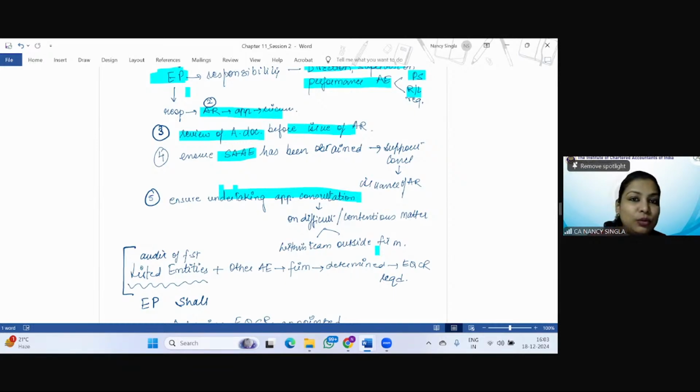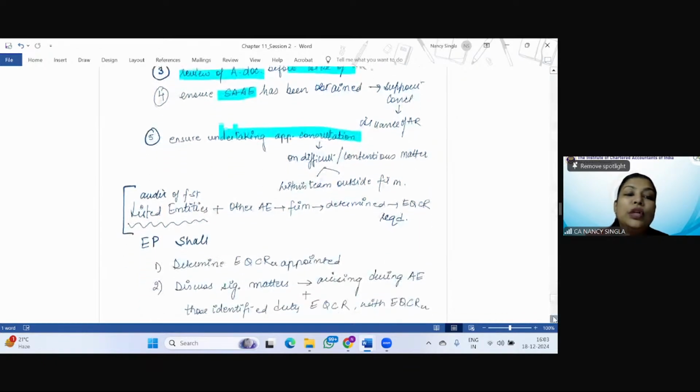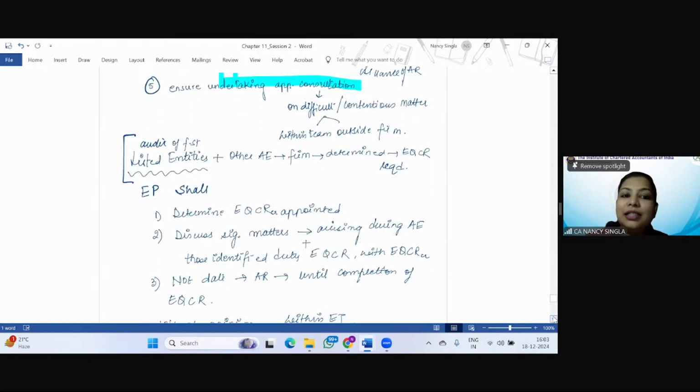Tell me, are you finding that all these points we have already covered now, with respect to the engagement partner's responsibility, right? And with respect to the audit of listed entities and other audit engagements where the firm has determined that it is necessary, an engagement quality control review is to be done.